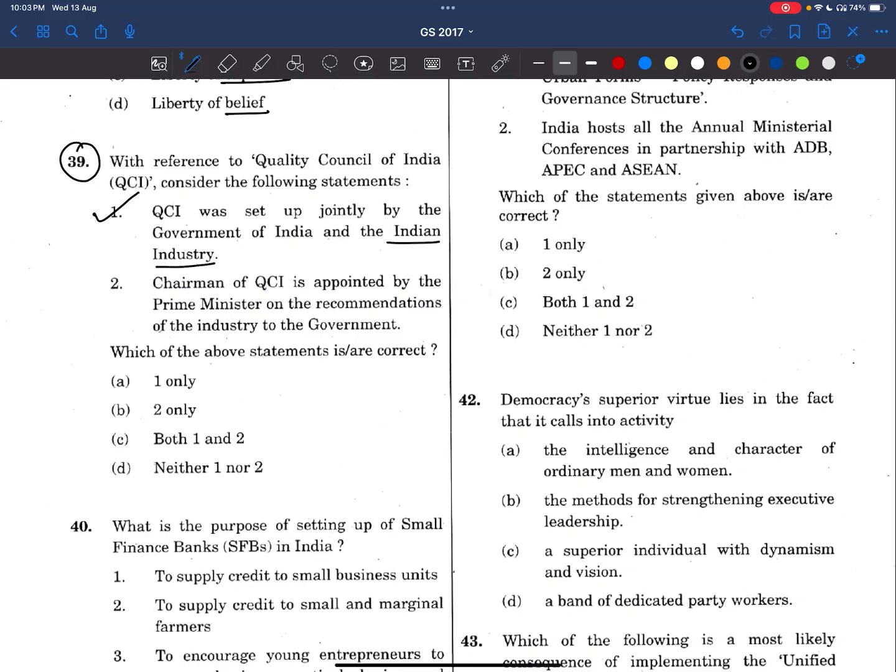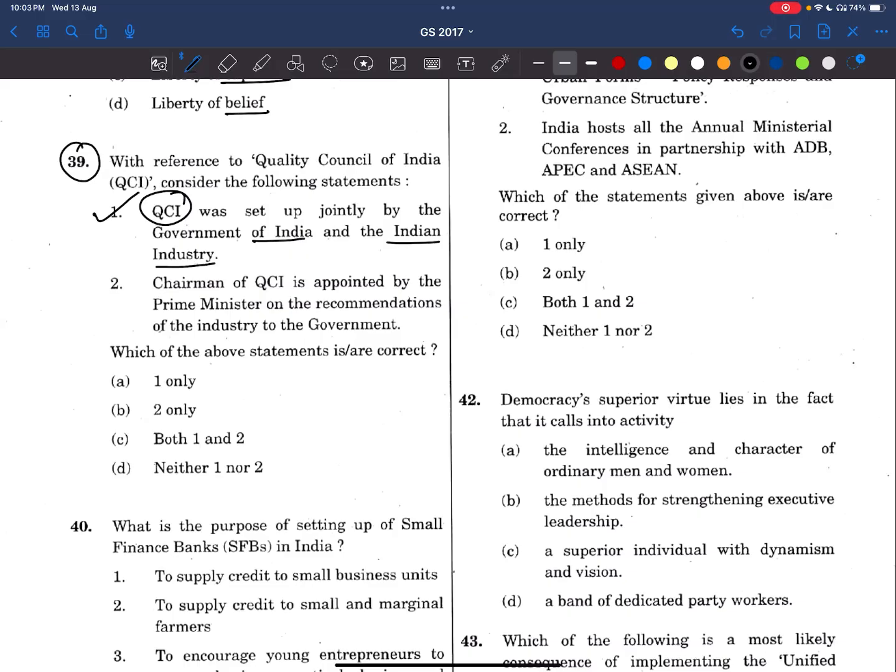There are 3 premier associations representing this Indian industry. That one is Associated Chambers of Commerce. Other is CII, we know, Confederation of Indian Industry. Another is FICCI, Federation of Indian Chambers of Commerce and Industry. And these organizations with the Government of India, they have set up QCI. It is a non-profit organization. It consists of 38 members and all these things.